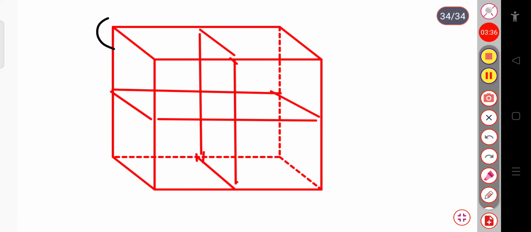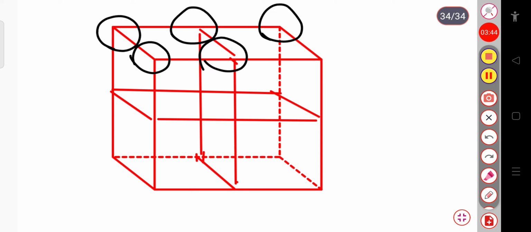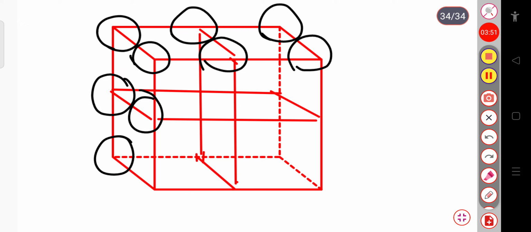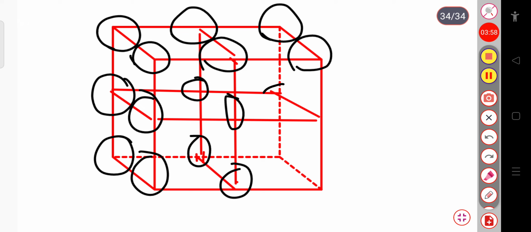Suppose this is my atom and this is another atom. This is just a diagram, so just ignore these things. The atoms can be present at this corner or at any point, suppose they are present in this manner.